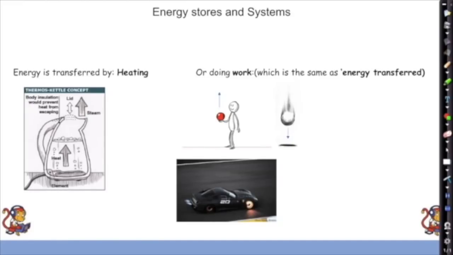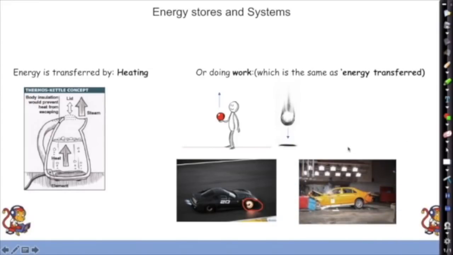A speeding car, which is hot on the brakes there, as you can see with the red glowing brake pads there. Well, when we look at that, we can see down here that that's glowing red because we're transferring kinetic energy into thermal energy that's inside the brakes there. And when we crash a car, we're transferring the kinetic energy into the crumple zones to make them crumple. So that moving metal as it crumples, that's changing the speed, transferring that energy into the crumple zones.